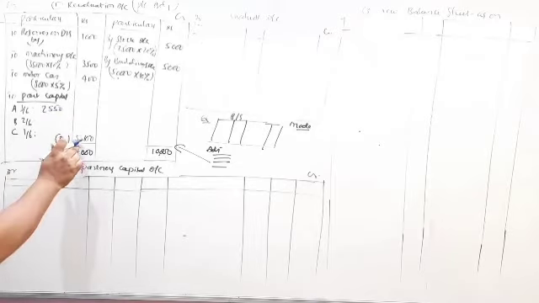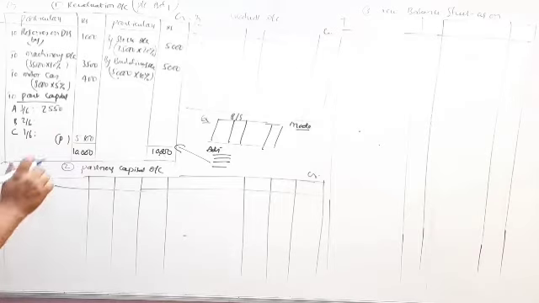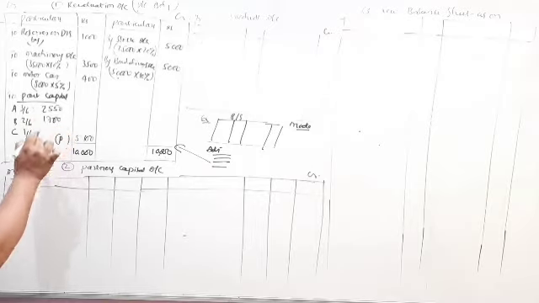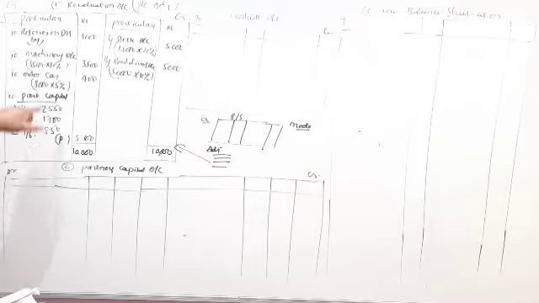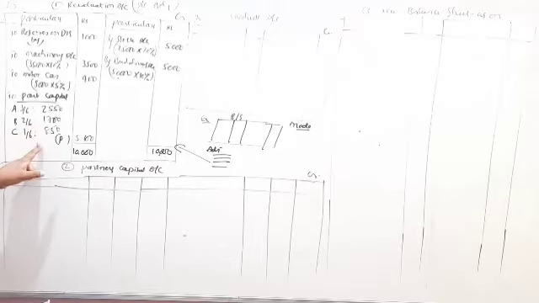Next, 5,100 into 2/6, 1,700. Next, 5,100 into 1/6, 850. So this revaluation account profit we have to share among all the partners in the old profit sharing ratio.